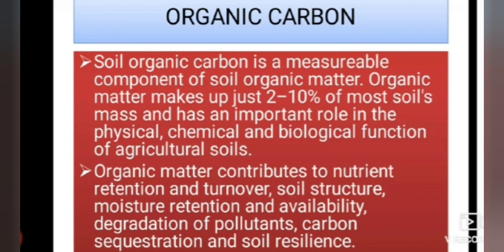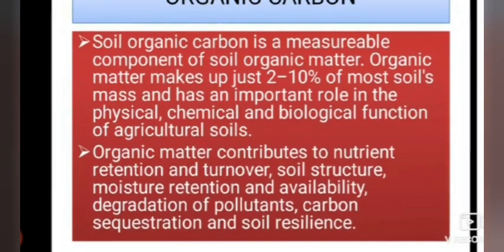Now, how is it important? Organic matter makes up just 2 to 10% of most soil mass and has an important role in the physical, chemical and biological function of agricultural soils.